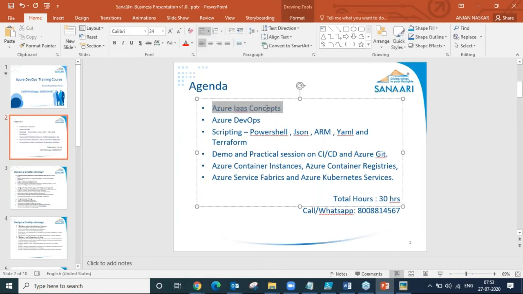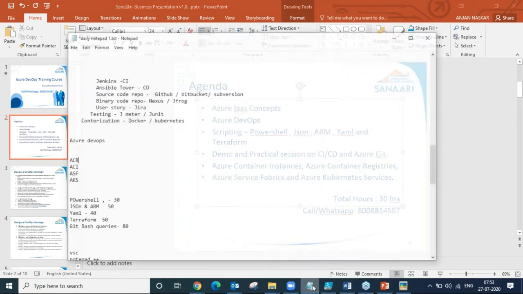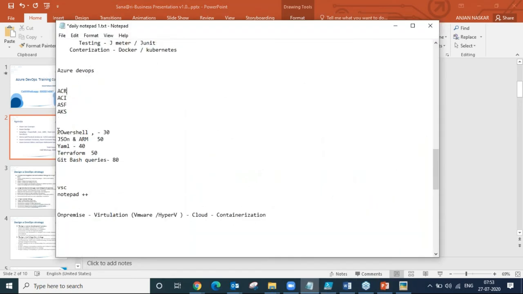So these are the Azure IaaS concepts. I will be giving basic concepts on that. Azure DevOps, we will be going into entire depth, where I will give 1 week of classes on this part. PowerShell, I will be taking class for 1 day. JSON and ARM, 1 day. YAML, 1 day. Terraform, 1 day. And Git Bash also, 1 day. So these are the scripting languages that I will also be showing you.